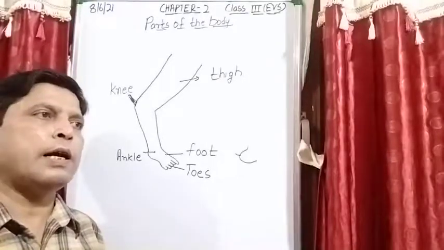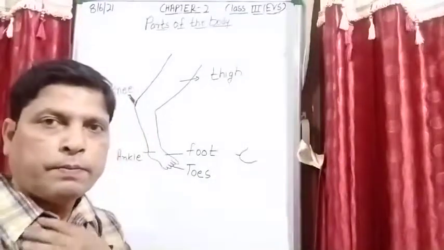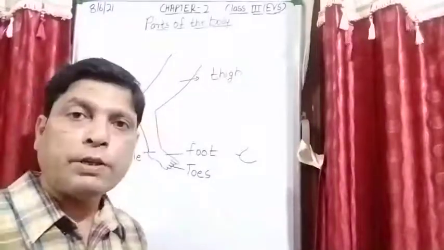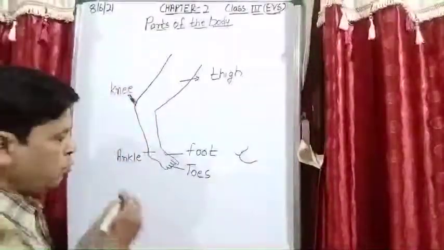And now the question arises, in the exam, how can the question be asked? So you can note down also.